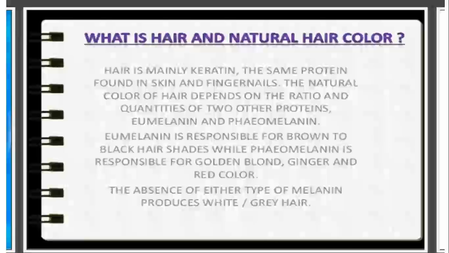The structure of hair is that it consists of three main proteins, and the one is keratin protein, which is also found in our skin and fingernails, and the other two proteins are eumelanin and pheomelanin. Eumelanin is responsible for brown to black hair shades, while pheomelanin is responsible for golden blonde, ginger, and red color. And these are the two naturally existing pigments in our hairs. If we have a lack of these, our hair will be white or gray other than black. So these are the essential and very important proteins for hair to look naturally black.